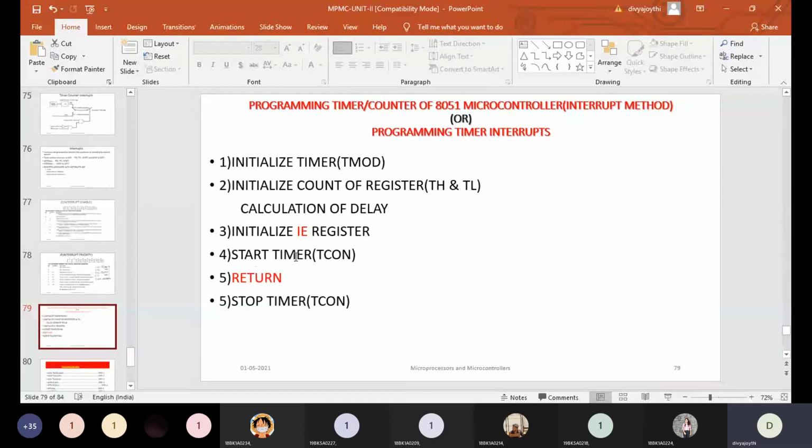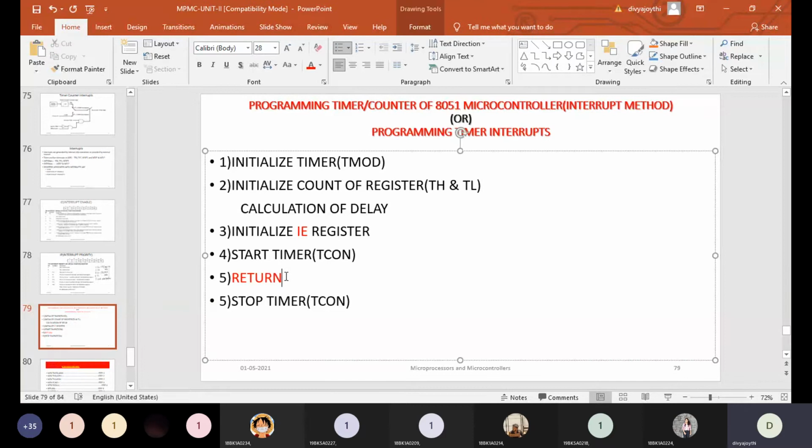And next, after starting the timer, the controller will go back to its original position, that means the return will be given to the controller. Say, for example, a controller is executing one set of instructions and in between there is an interrupt. The controller will come out and serve the interrupt. While it is serving the interrupt, if the controller has to wait for some time, it can go back to its original program and execute that program until this waiting period is completed, whereas this provision is not provided by the polling method. That is the reason we have moved on to the interrupt method.